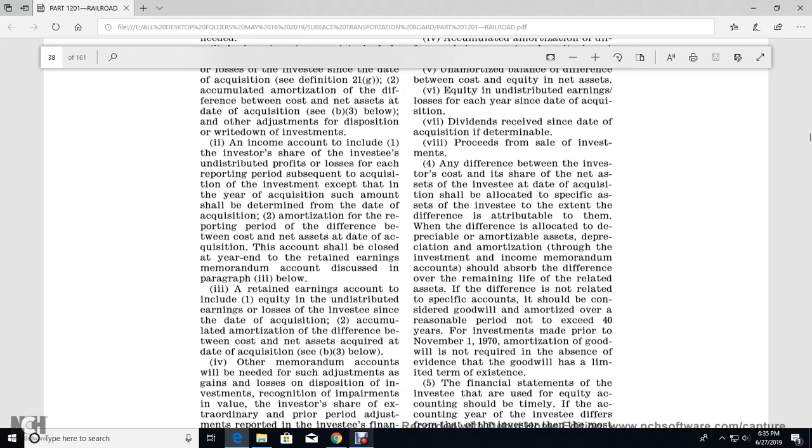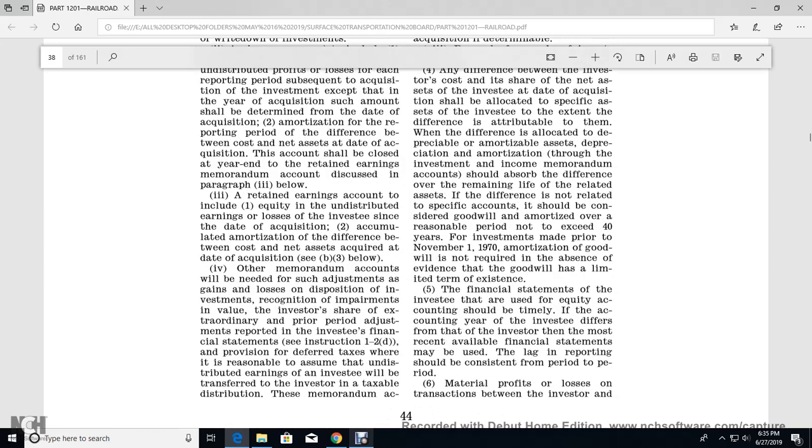Four. Any difference between the investment and the cost of the share of the net assets of the investee on the day of the acquisition shall be allocated specifically to assets of the investee to the extent of the difference attributable to them, and the difference allocated to the depreciable or amortizable assets shall be depreciated or amortized through the investment income memorandum account to absorb the difference over the remaining life of the related asset. If the difference is not related to a specific asset, it shall be considered goodwill and amortized over a reasonable period not exceeding 40 years, for investments prior to November 1st, 1970. The amortization of goodwill does not apply in the absence of evidence of goodwill with a limiting term of existence.